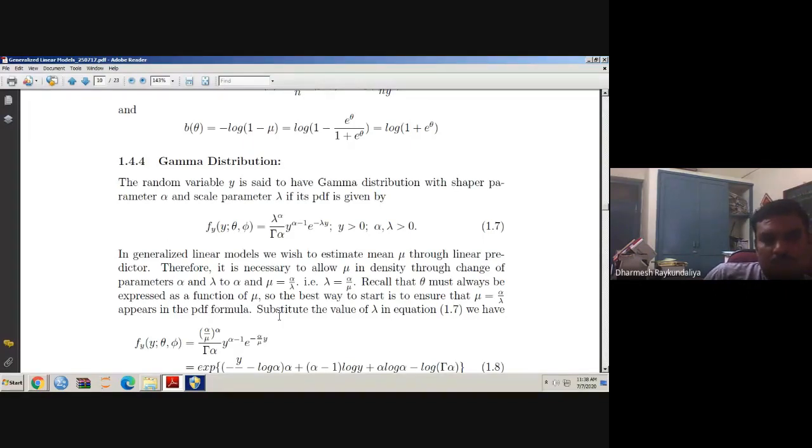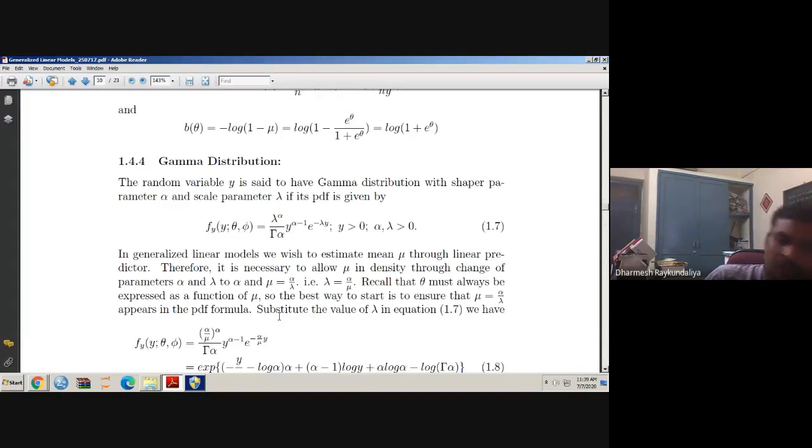The random variable y is said to have a gamma distribution with shape parameter alpha and scale parameter lambda if its PDF is given by f of y equal to lambda raised to alpha upon gamma alpha, y raised to alpha minus 1, e raised to minus lambda y, where y is greater than 0, and alpha and lambda are also greater than 0.